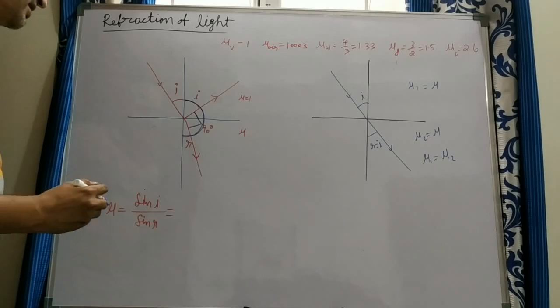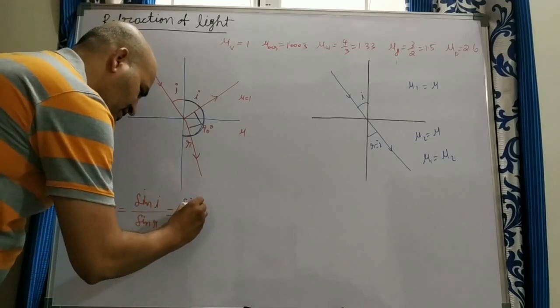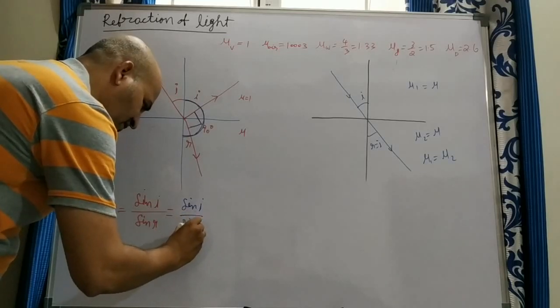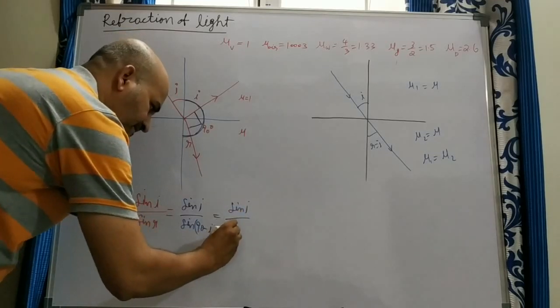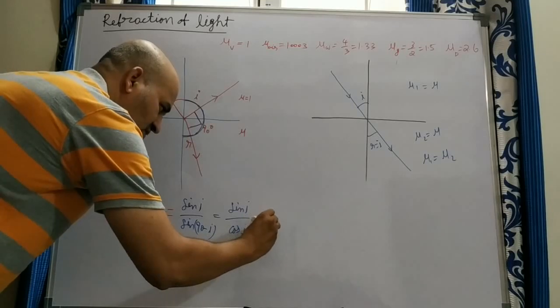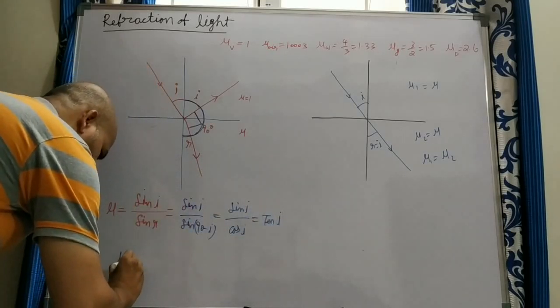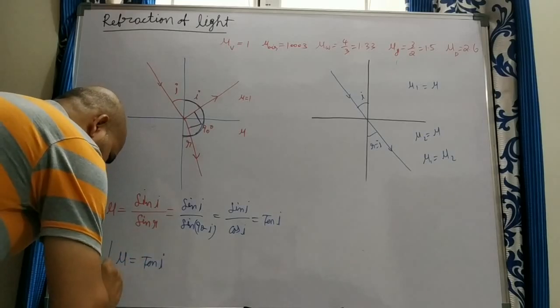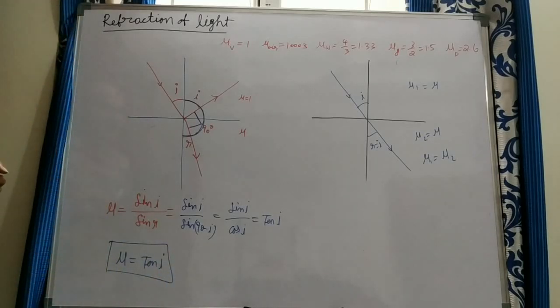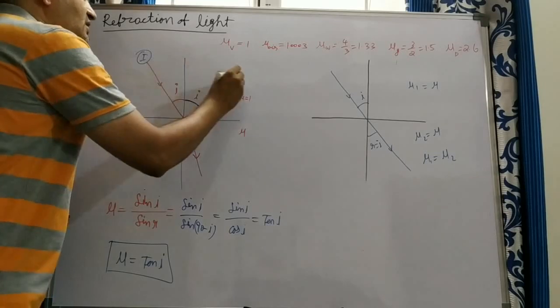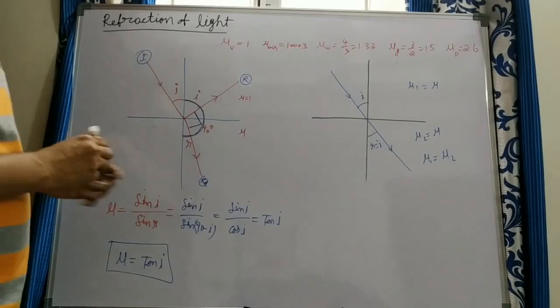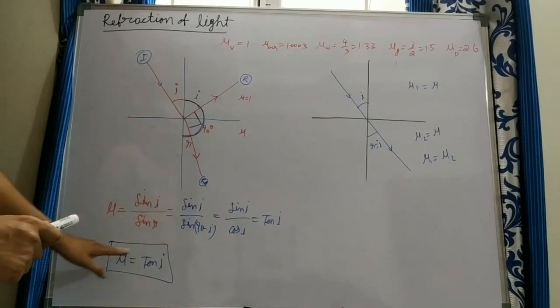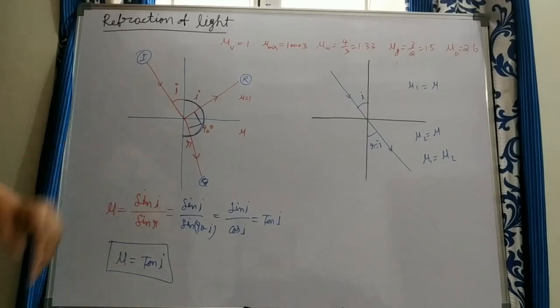So R is equal to 90 minus I. From that, sine of incidence by sine of 90 minus I is equal to sin I by cos I, which is equal to tan I. So the refractive index of the medium is equal to tan I. In which case the incident ray, reflected ray and refracted ray are such that the reflected and refracted rays make 90 degrees to each other, then the refractive index of the medium mu is equal to tan I.